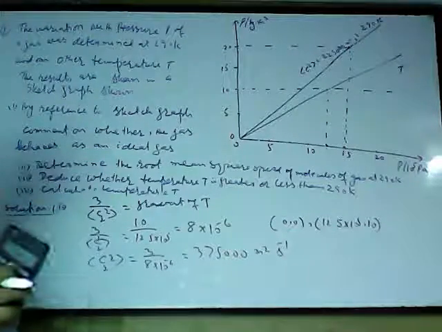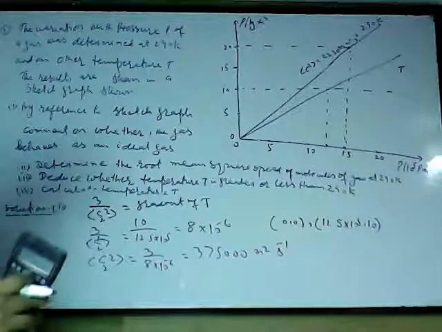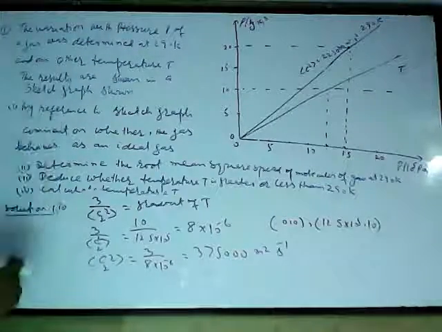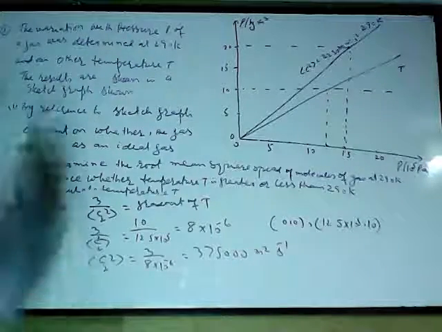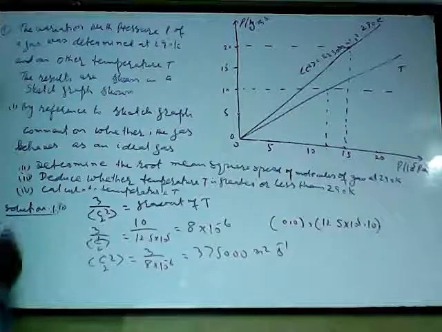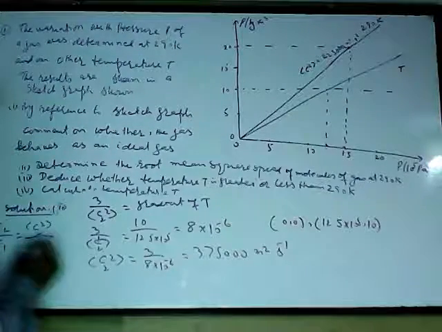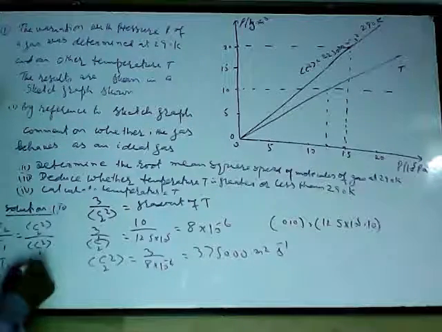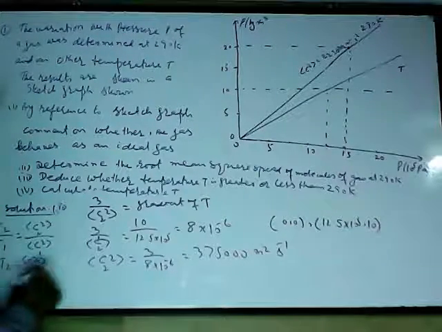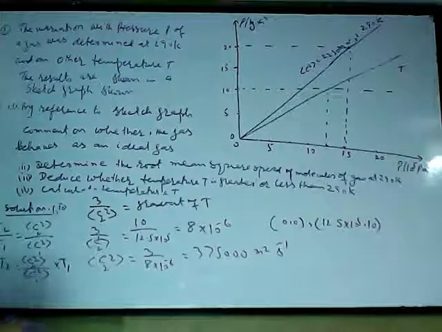I can find the VRMS speed for this temperature T, but he has not asked for that. He only asked to find the temperature T. So I'll be using the ratio method. I'm using 1 for 290 Kelvin, 2 for this one. I can say T2 upon T1 must be equal to C2² upon C1². So T2 must be C2² upon C1² into T1. Just put the values, you get